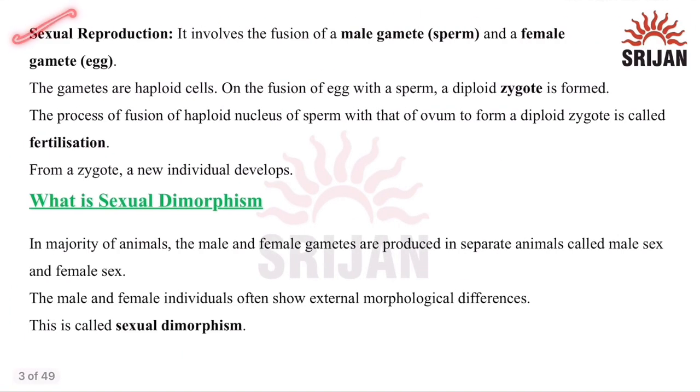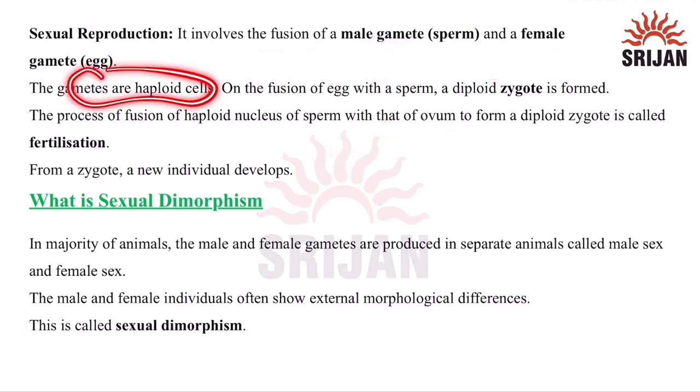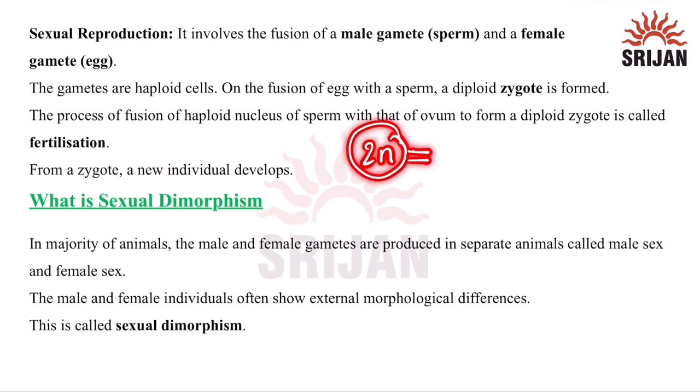Now sexual reproduction basically involves the male gamete, which is sperm, and the female gamete, which is egg. This is sperm and this is egg. These gametes are haploid cells. Basically, our body contains diploid cells. We have two sets of chromosomes.